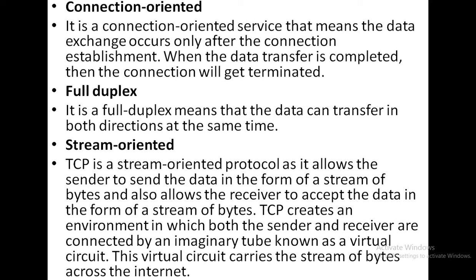After the packet format is created, the TCP protocol provides sequence numbering to that packet, and after the numbering is provided, they are forwarded to the destination end. So here, first the number of bytes of data are converted into a stream of bytes. That means a group of bytes of data is converted first.